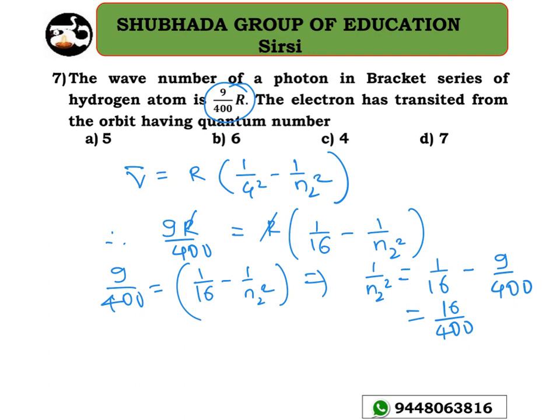Okay, so how much will you get here again? n2 square equal to... I'll get left with 400 divided by 16, right? Simplification is up to you, please do it as soon as possible. So n2 square equals 20 divided by 4, that is equal to 5. n2 equal to 5. So that's the reason why option A is the right answer for this question.